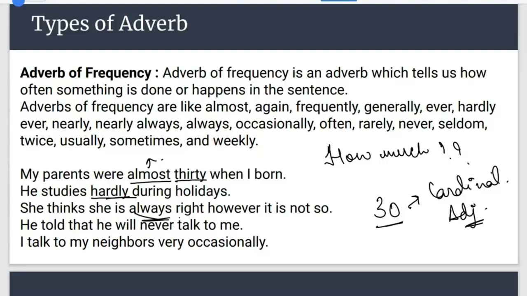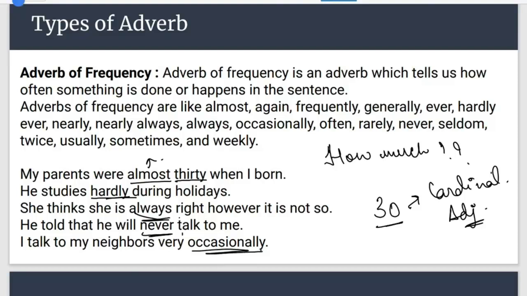He told me that he will never talk to me. What is the adverb of frequency? Never is the adverb of frequency. And the last one, I talk to my neighbors very occasionally. What is the adverb of frequency? Occasionally is the adverb of frequency.